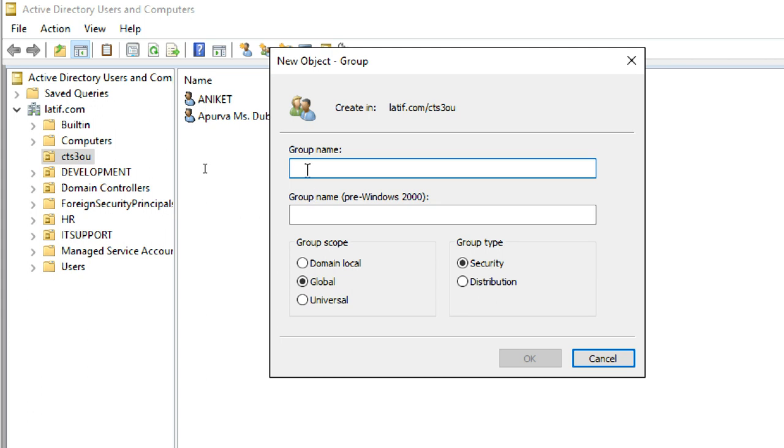Group name: first I will create a distribution group. Scope is the first option, type is the second one.